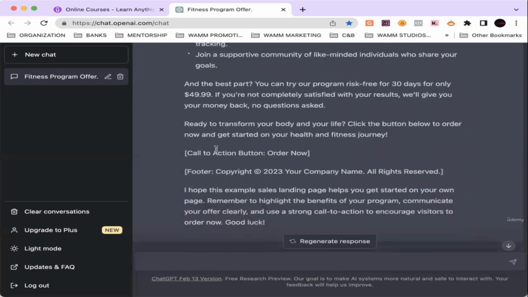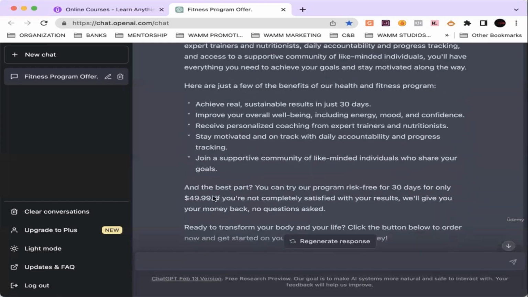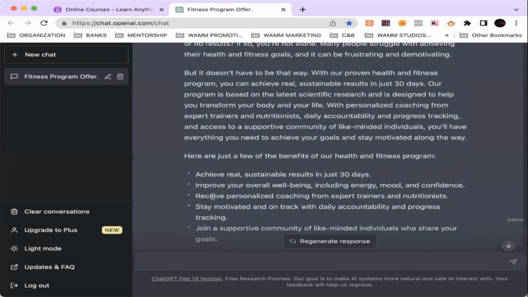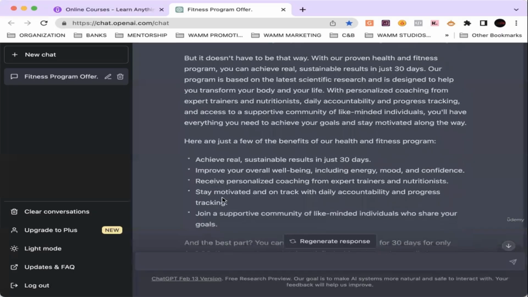And then down here it has the call of action. Order now. It's telling you where to put the call of action, right? And then it's generating your entire footer. We know with the copyright section, all rights reserved section and whatnot, right? And then the bottom is giving us more. I hope this example sales landing page helps you get started on your own page. Remember to highlight the benefits of your program, communicate your offer clearly, and use a strong call of action to encourage visitors to order now. Good luck. So it just generated our entire copy for our landing page.